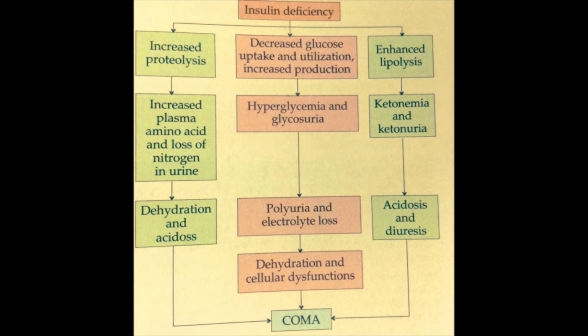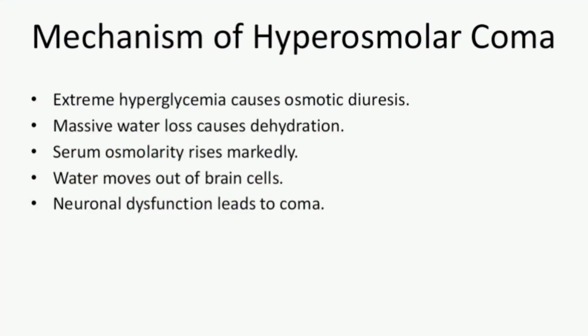The last possible cause of coma due to insulin deficiency is enhanced lipolysis. The enhanced lipolysis results in ketonemia and ketonuria, which can also cause acidosis and diuresis, which can lead to coma. So the coma due to insulin deficiency can be due to increased proteolysis, or decreased glucose uptake and utilization and increased production, or enhanced lipolysis. Also, an increased glucose concentration in plasma to a very high level increases its osmolality to the extent that it causes dehydration of the brain cells that can result in coma without affecting the pH.